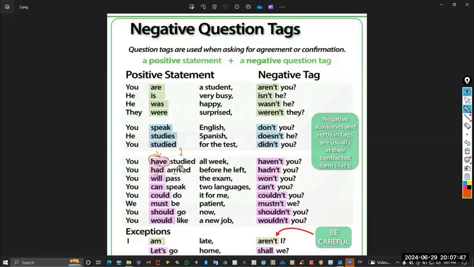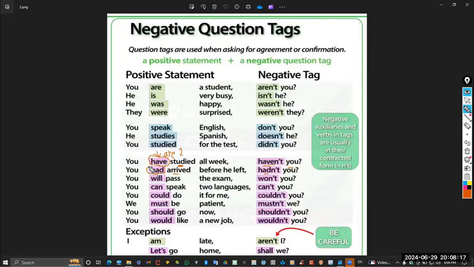For example, "you have studied all the week" or "you are studying all the week." So notice that "haven't you," I have to stick only with the auxiliary. I don't have to write the main verb at all. So "you have studied all week, haven't you?" "You had arrived before he left, hadn't you?" So please, you have to stick with the auxiliary.